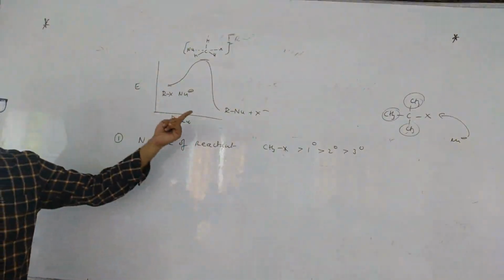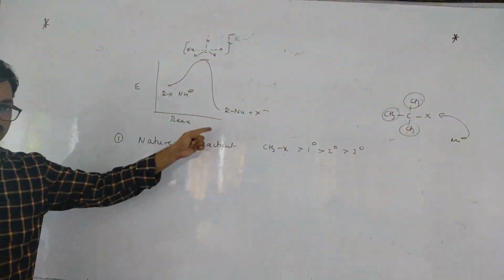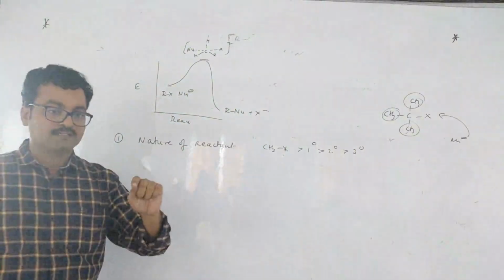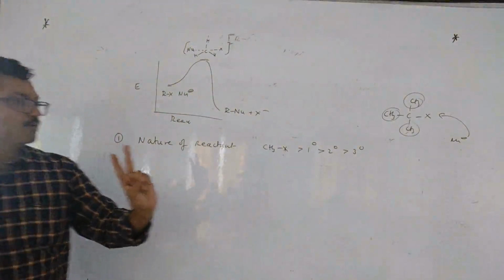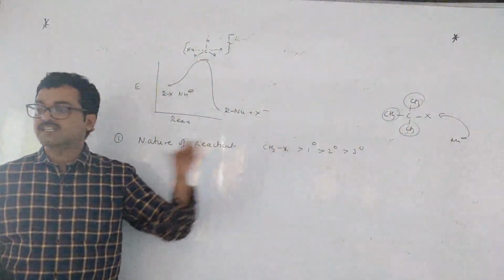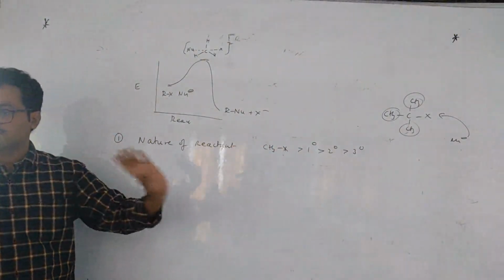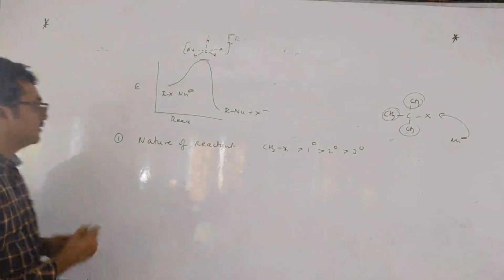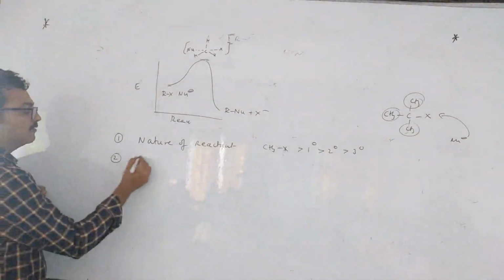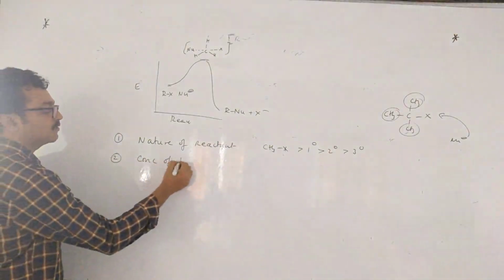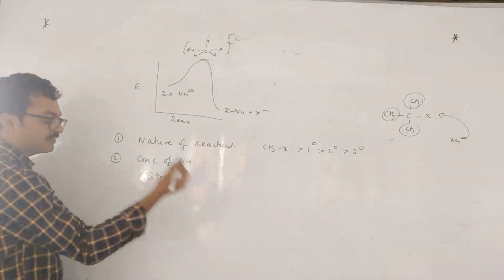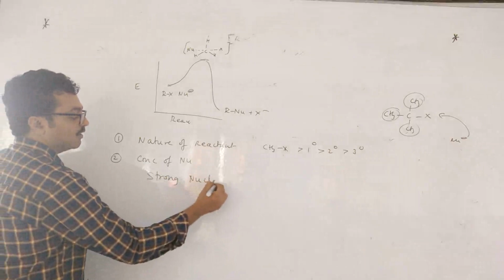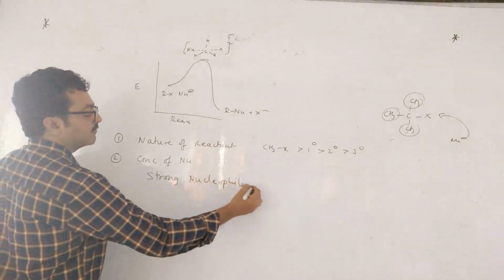Why is tertiary preferred in SN1? Because of the carbocation intermediate. Here, steric hindrance should be less. So every time you have to check these two points only: one is stability, the second is whether it is sterically less hindered or more hindered. Understand? The second factor is the concentration of the nucleophile. Here a strong nucleophile is needed, children. In SN1 a weak nucleophile, here a strong nucleophile is needed.